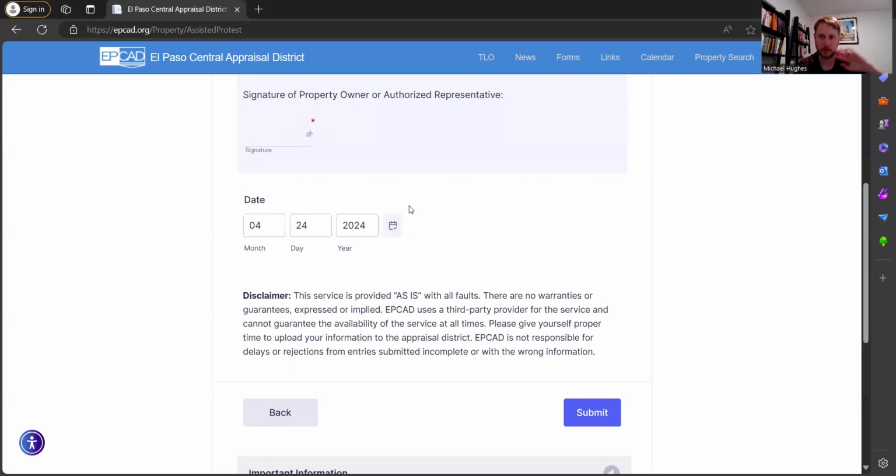So if you're doing it in person, you'll just go down to the Central Appraisal District office, and that's when you'll want to bring your evidence. Your evidence, like I said, could be a market analysis from maybe a realtor or another real estate professional that can help you. Or if you hire a third party company to do this for you, they can do it for you. We don't actually protest it for you. That's something property owners would do. We don't offer those services, but if you are one of our clients or property management owners, we can definitely help you with doing a market analysis and getting that evidence for you.